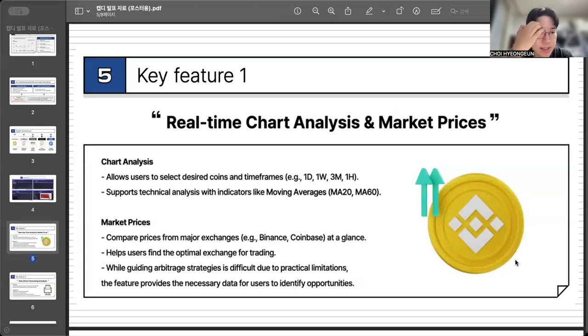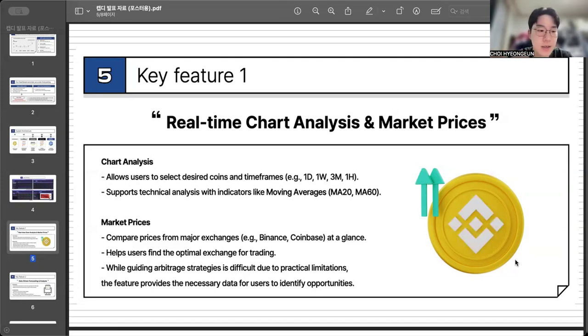So now let's deep dive into the solution itself. Our first key feature is real-time chart analysis and market price comparison. We realize that investors need flexibility, and our dashboard allows users to select any of the top 10 coins and view charts across various time frames, as I said, from 1 hour to 3 months. And we didn't just stop at simple lines.